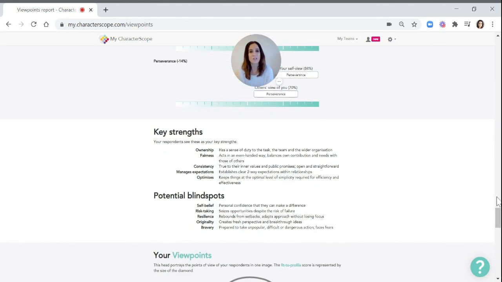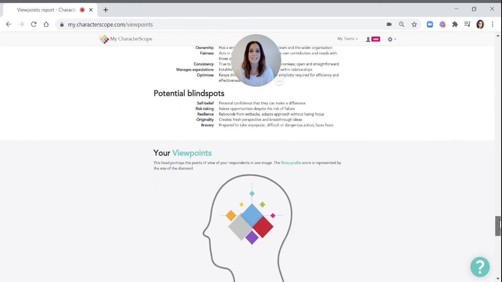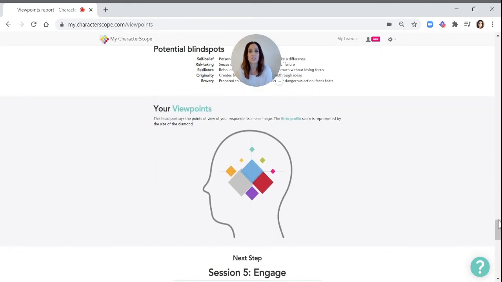Key strengths and a brief description of your top 5. And your potential blind spots are the bottom 5 in your strength mapping list. This head here portrays the points of view of your respondents just in that one image, so on the right hand side that we showed you at the top of the report.